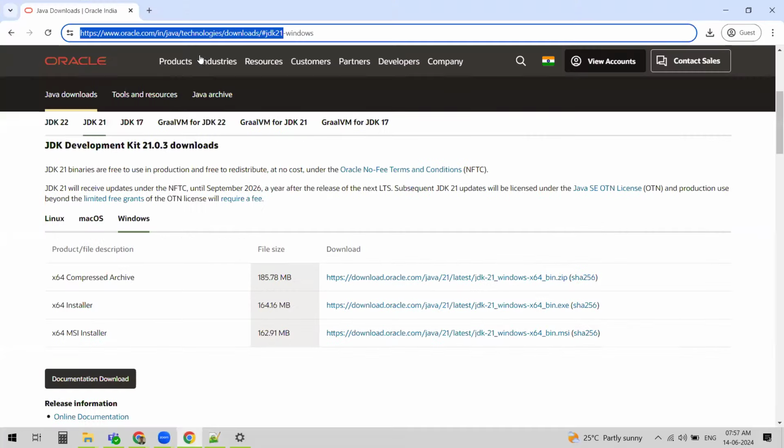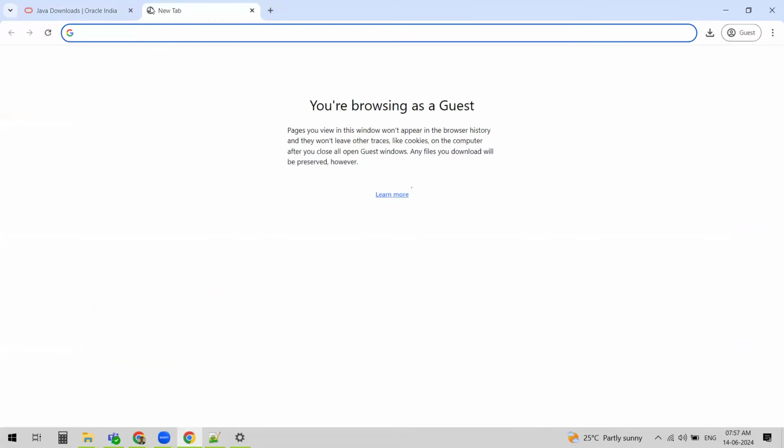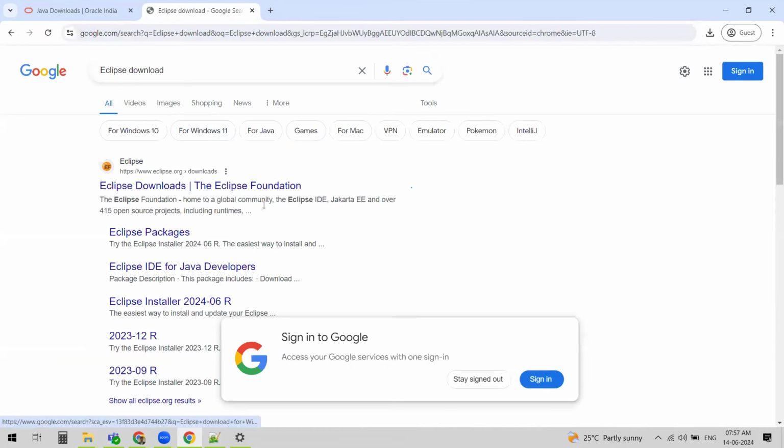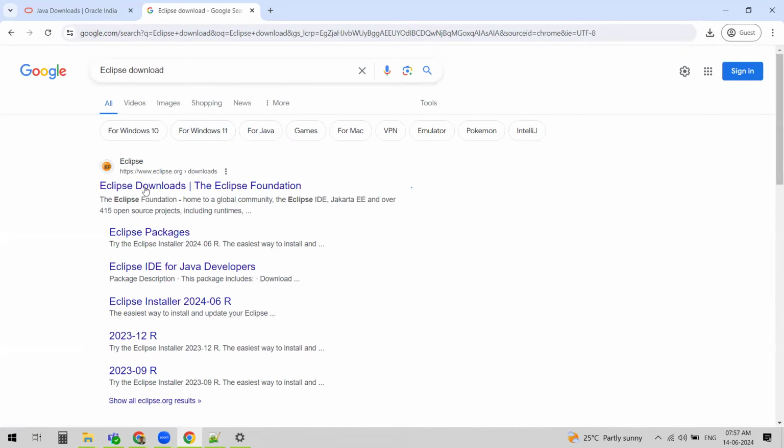Let's go to Google and type in Eclipse download. You see the first link, from eclipse.org, which is the official website of Eclipse. Click on Eclipse Foundation.